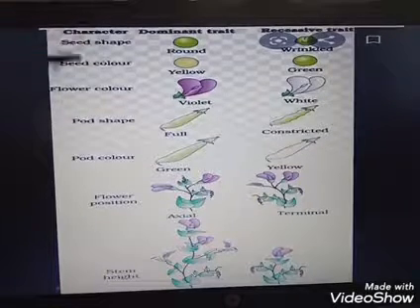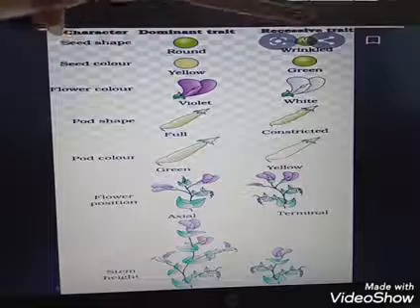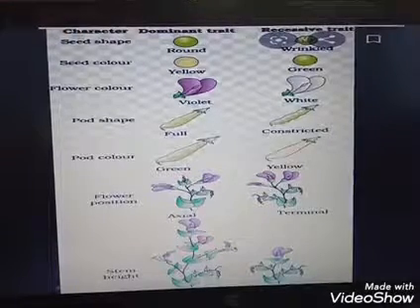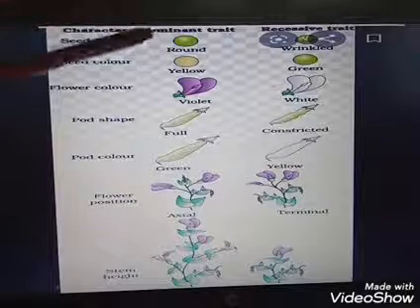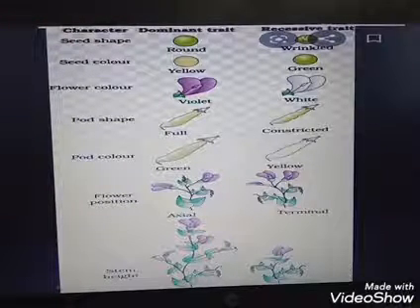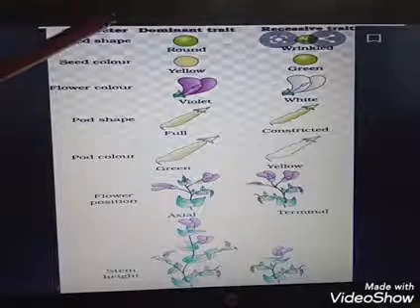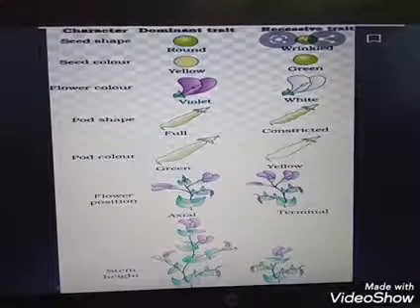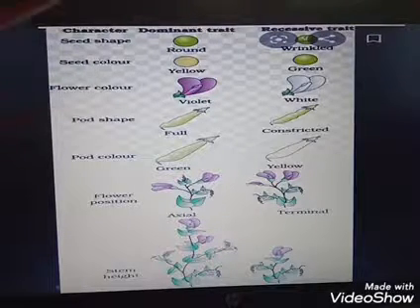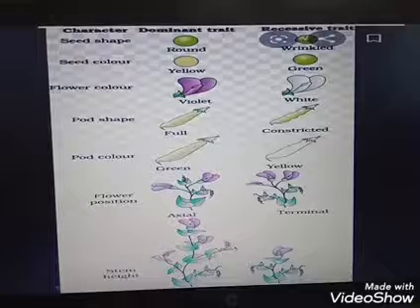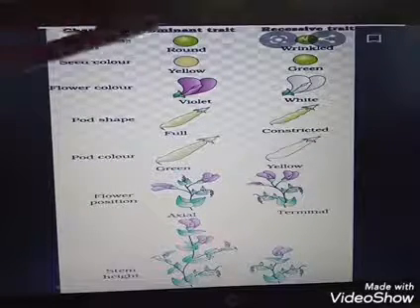In the case of seed shape, the dominant trait is round and the recessive trait is wrinkled. Clear? The next character is seed color. In seed color, the dominant trait is yellow and the recessive trait is green. Next is flower color. In flower color, the dominant trait is violet and the recessive trait is white. The next is pod shape. In pod shape, the dominant trait is full, or inflated, and the recessive trait is constricted.